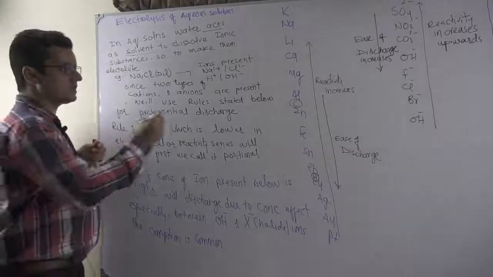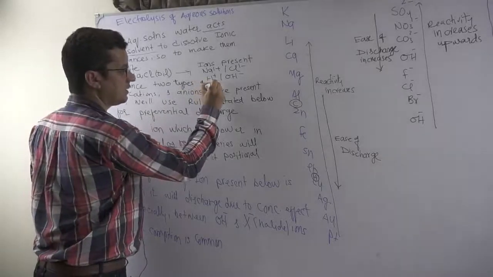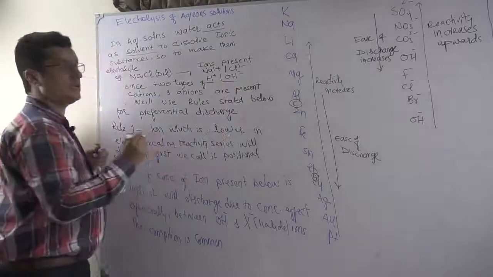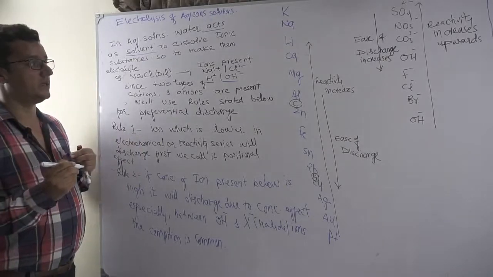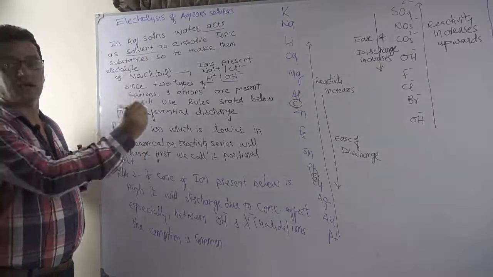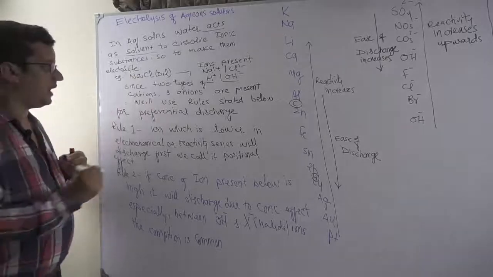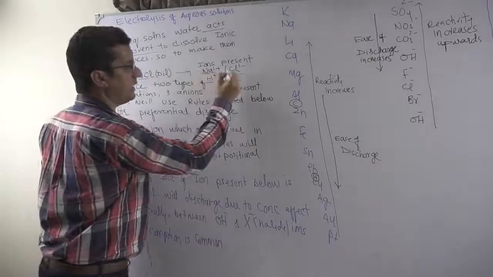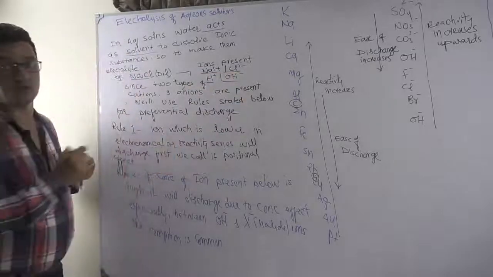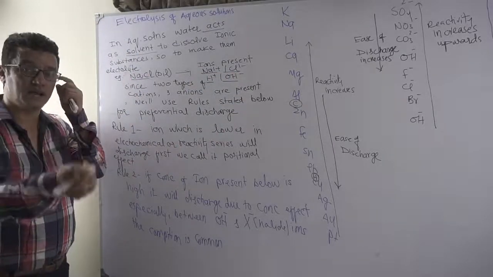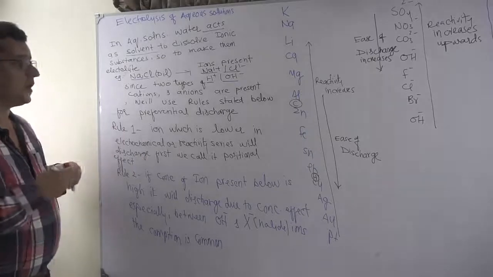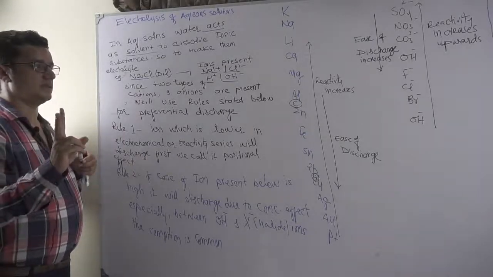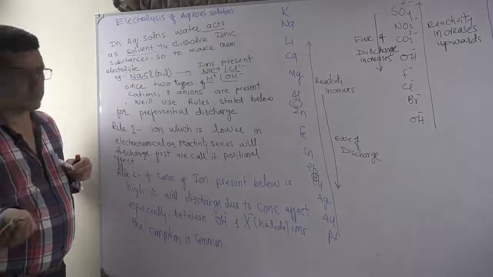It means always when it is electrolyzed, hydrogen ions and hydroxyl ions are also produced from the water, because water will break up to provide hydrogen ion and hydroxyl ion. And the ionic compound, whatever it is, suppose NaCl, will provide sodium ion and chloride ions. If it is sodium chloride, an ionic compound will provide cation and anion always. Now it means we have two types of cations and two types of anions at least.